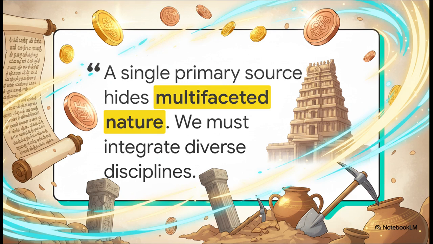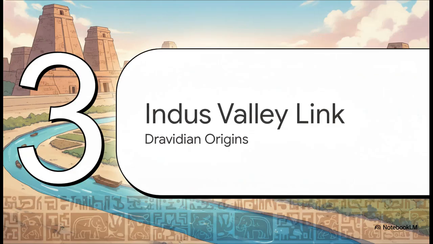He points out that a single primary source simply does not reveal the multifaceted nature of a society. Only by integrating literature, epigraphy, numismatics, and archaeology can we truly reconstruct the past. This multidisciplinary methodology is the absolute anchor of our explainer today. It's really the only scientifically sound way to accurately piece together this complex puzzle. Which brings us to Section 3, the Indus Valley link.